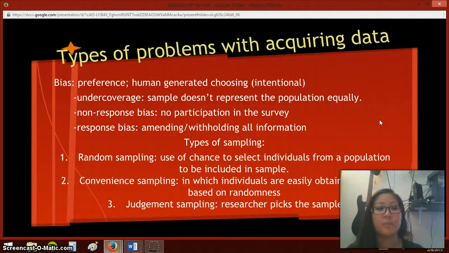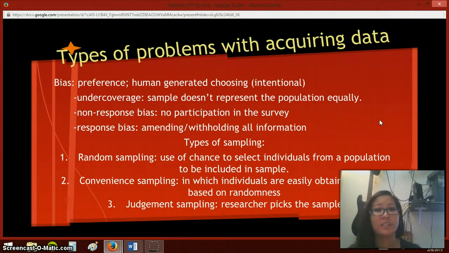Another type of bias would be a non-response bias, or no participation in the survey. Somebody you would try to ask would have fit perfectly into the questions that you wanted to ask. He was a man of a certain age for a certain reason, but didn't want to be a part of it. Can't count him as part of your statistic. Or you could, and that would be the not sure, didn't answer, undecided portion.